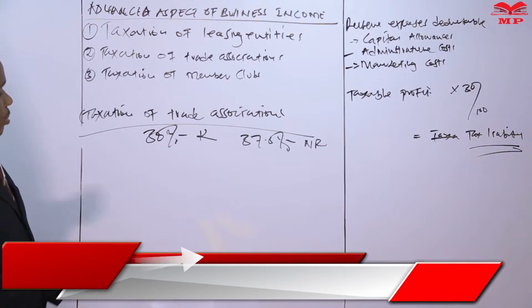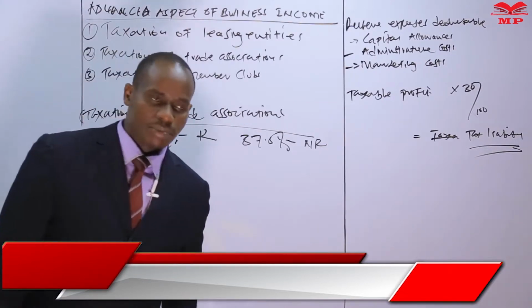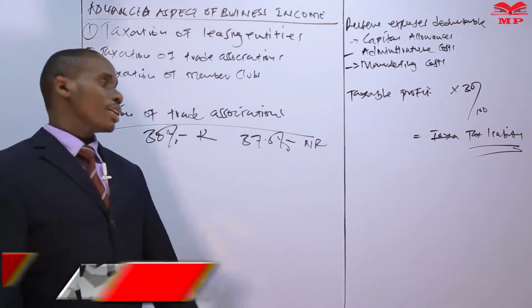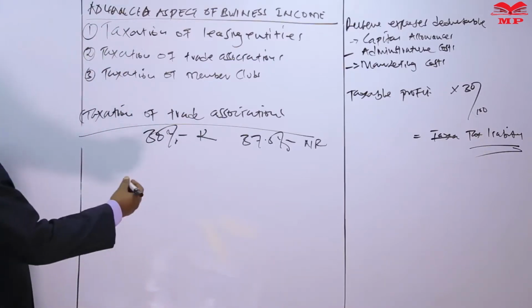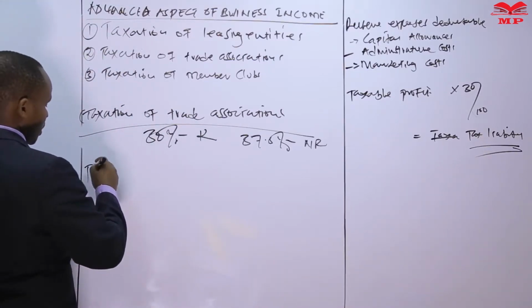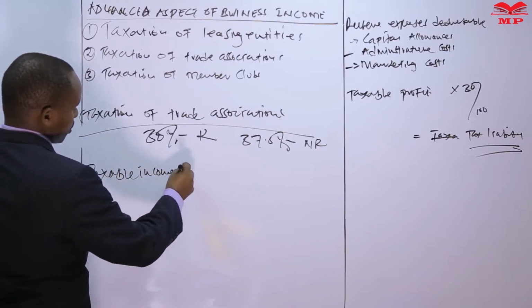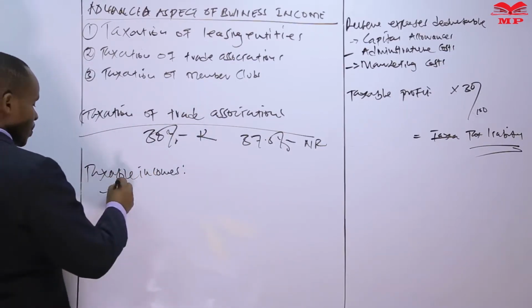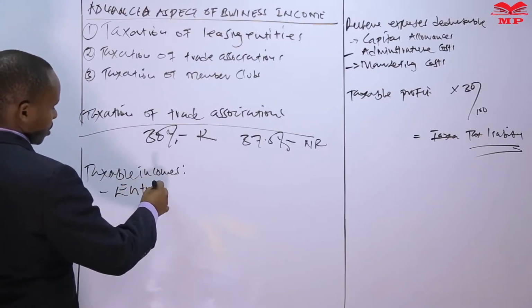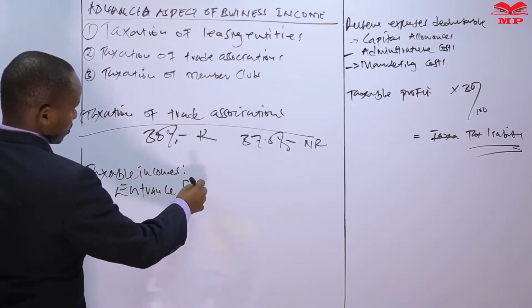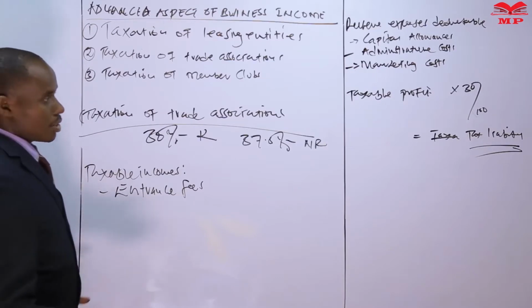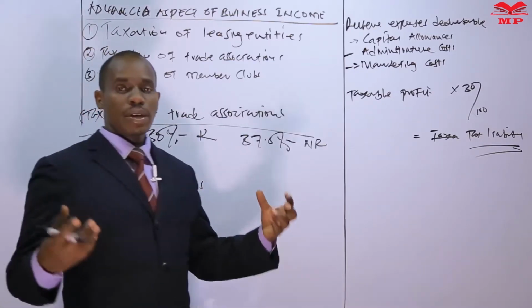Now, because they are taxable, what are some of their taxable incomes? For a trade association, their taxable incomes will include, for instance, entrance fees. Remember, we are talking of members.